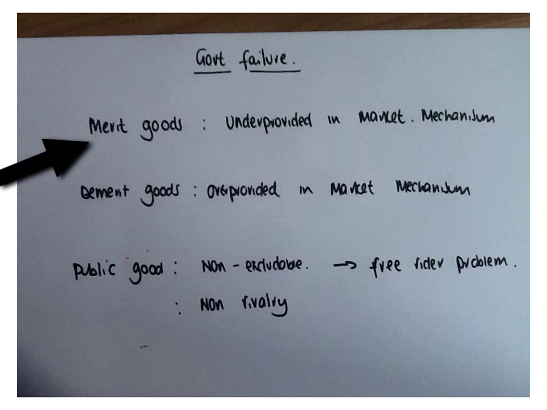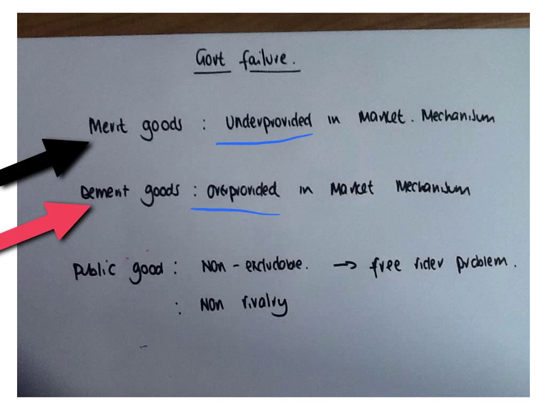The next one we're going to look at is demerit goods. So a demerit good is one which is over-provided in the market mechanism. These are things like alcohol and cigarettes. Because they can be produced very, very cheaply, if left to the market to allocate resources, their prices may be very, very low, which would encourage people to use them.